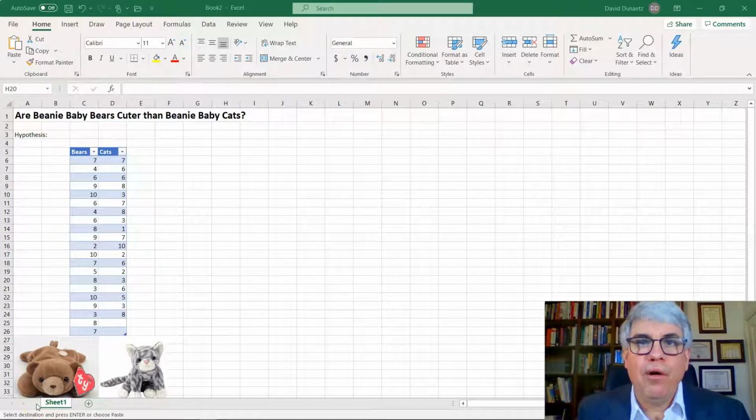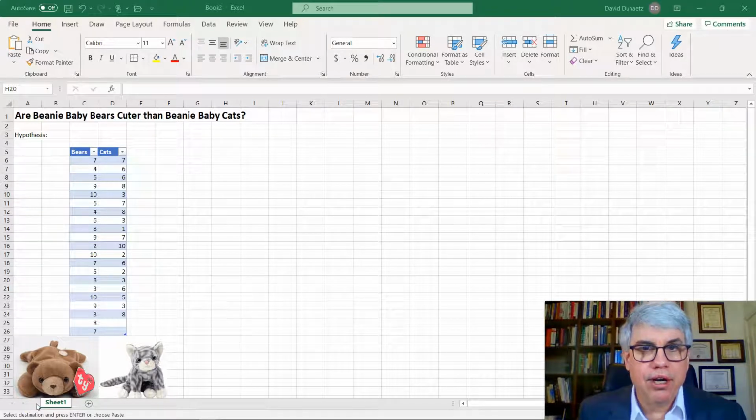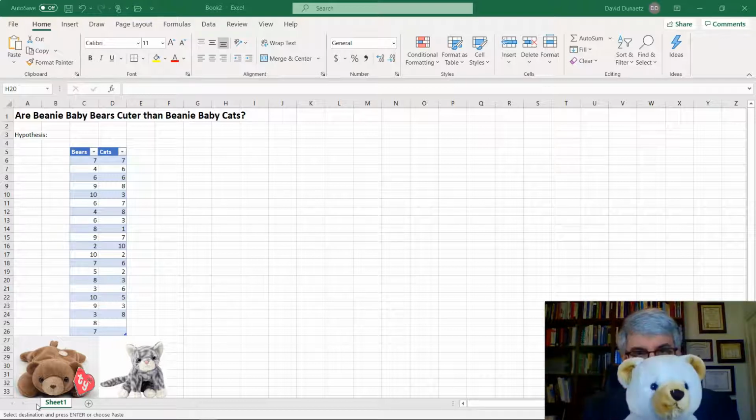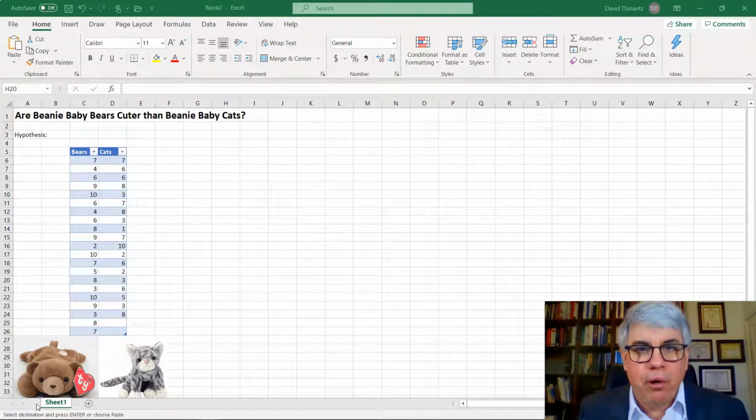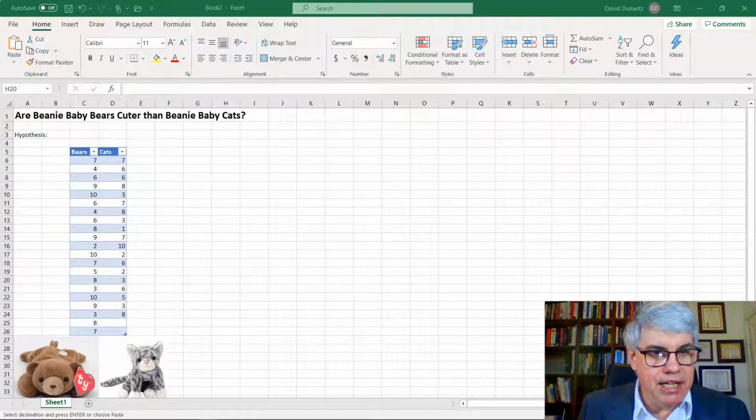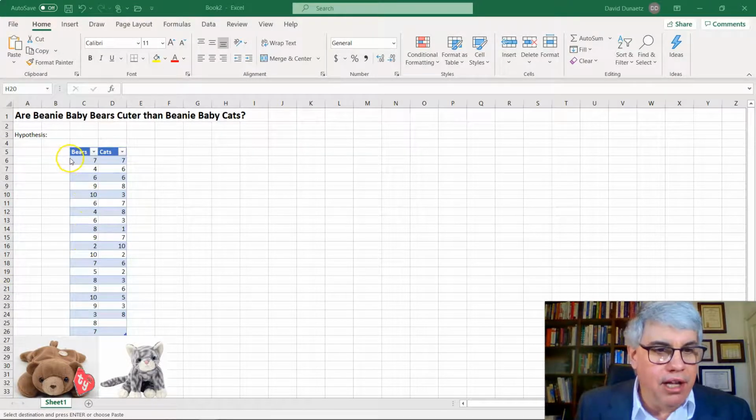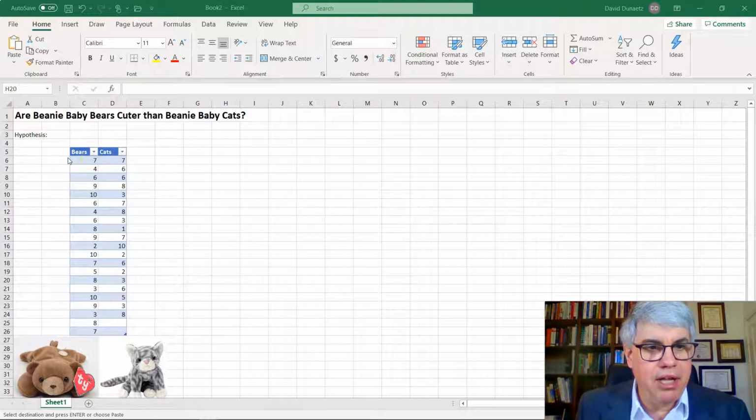In this example, we're going to ask the very important question: are Beanie Baby bears cuter than Beanie Baby cats? Now, according to Beep Beep, this is one of the most important questions addressed in the field of statistics. We have a bunch of data here on the cuteness level of a bunch of bears and the cuteness level of a bunch of cats.